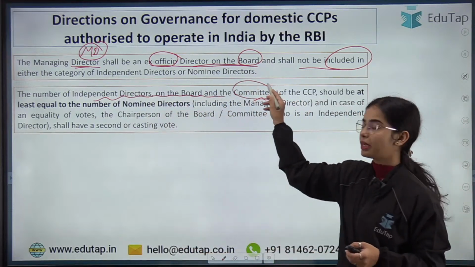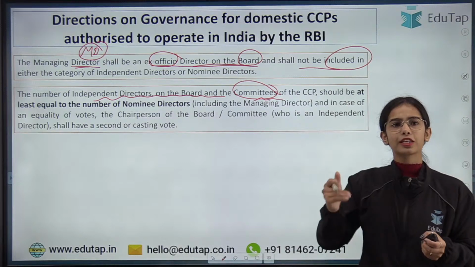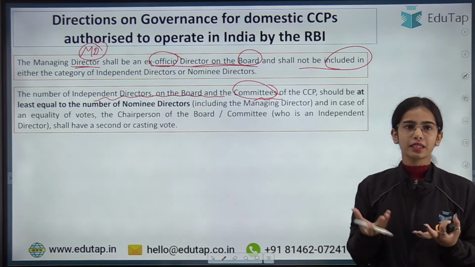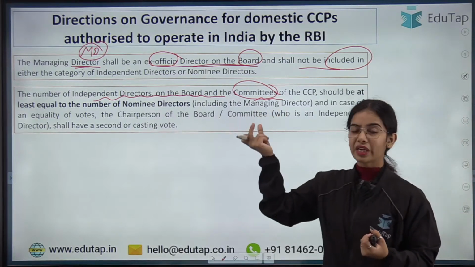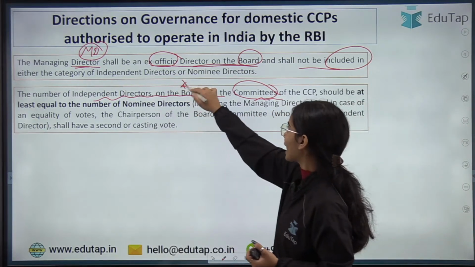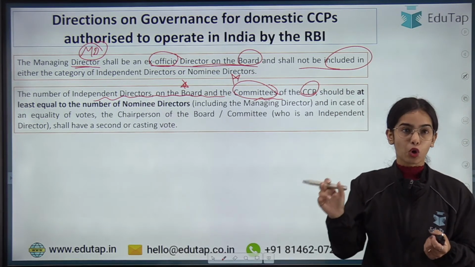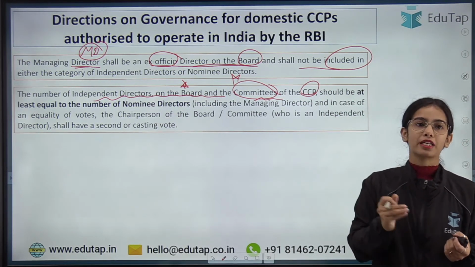There are different committees of the CCP, such as the nomination and remuneration committee and the risk management committee. The number of independent directors on the board and the committees of the CCP should be at least equal to the number of nominee directors, including the managing director.